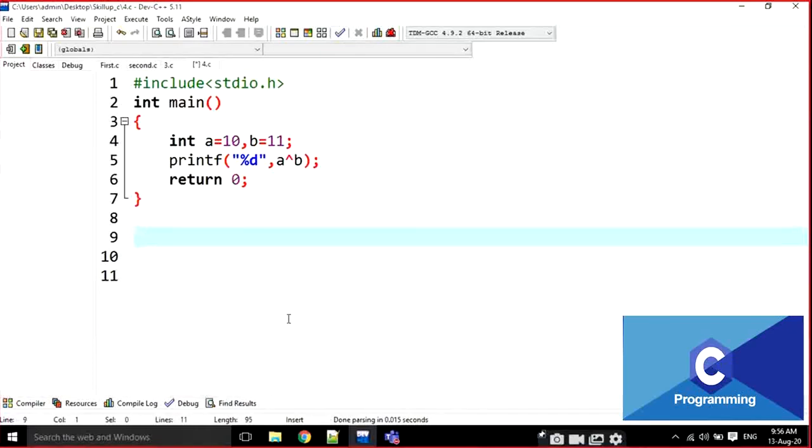The next one, the last one, a very dangerous one, is the bitwise NOT operation. For example, A is equal to 10.